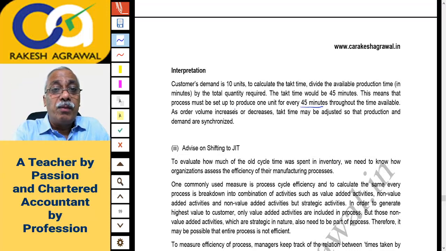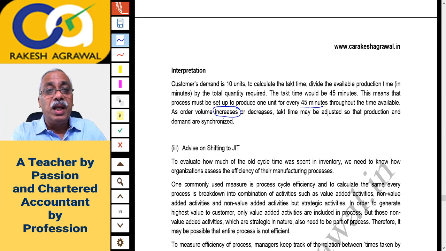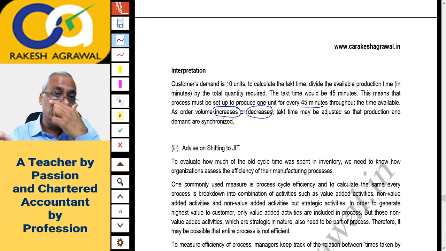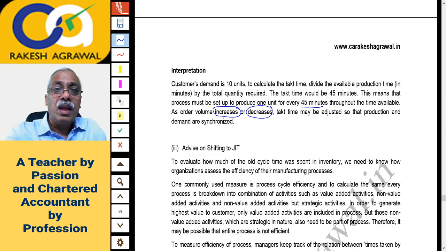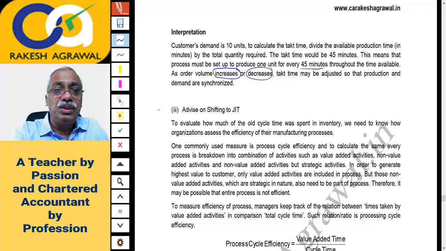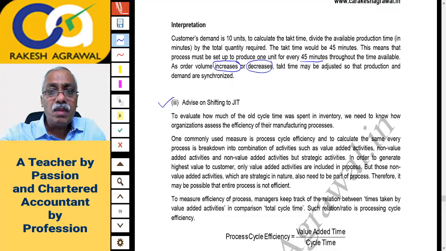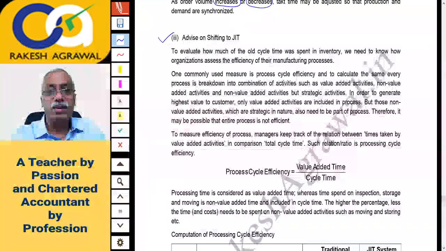Naturally, if your order volume increases, what will happen? Takt time per unit will decrease. And if your order volume decreases, takt time per unit will increase. And accordingly, you have to adjust your production schedule, right? So that you can fulfill the demand. And then this is the advice on shifting to JIT. There's some mathematical calculation. Okay, process cycle efficiency is calculated here. That is value added time divided by total cycle time.